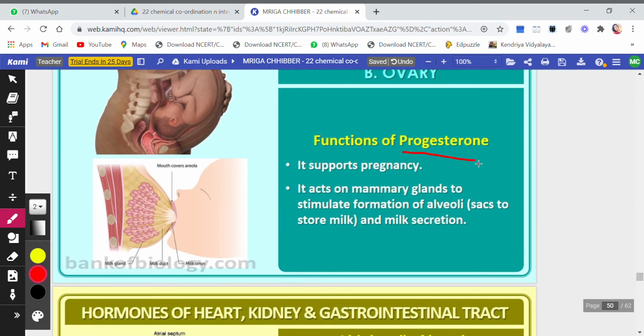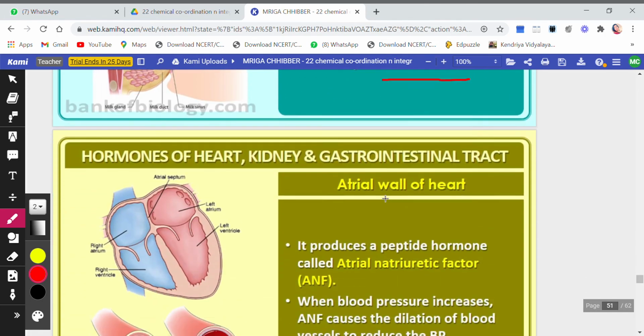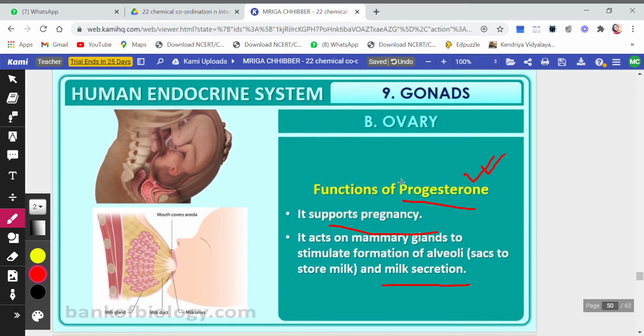Progesterone, as I told you earlier, is a pregnancy hormone. It supports pregnancy. If progesterone is there, then pregnancy is there. It acts on mammary glands to stimulate the formation of alveoli sacs, because in the mammary gland these are the alveoli. The more these alveoli sacs are stimulated, the more milk production there will be and the baby will be able to feed on the milk. Progesterone is also required for milk secretion. So this is all about gonads.